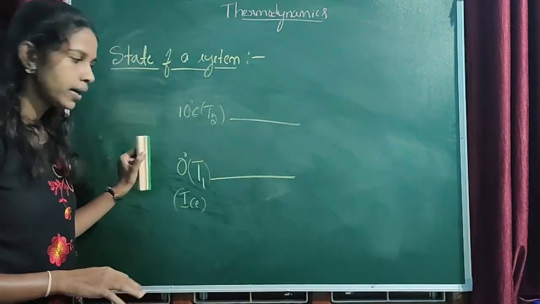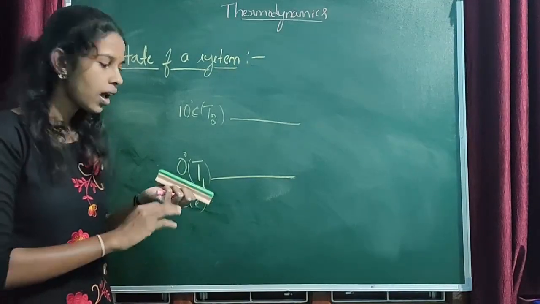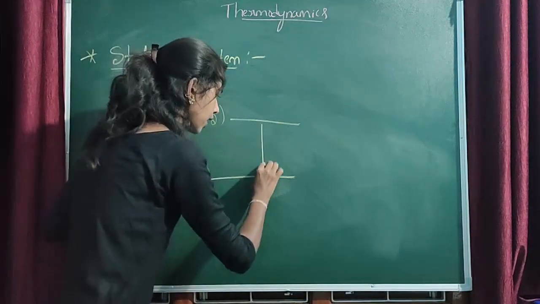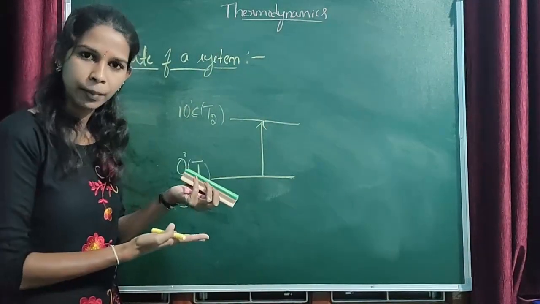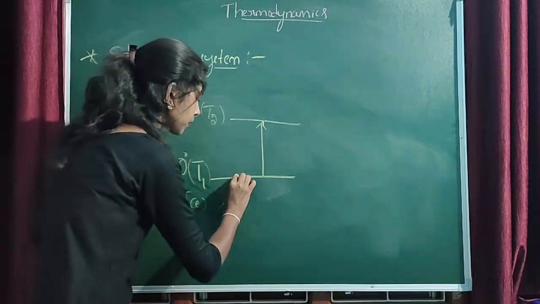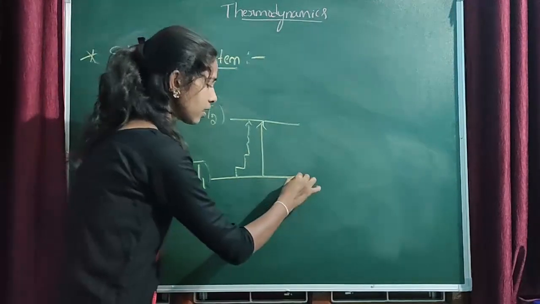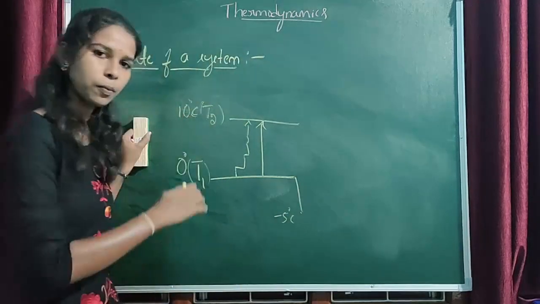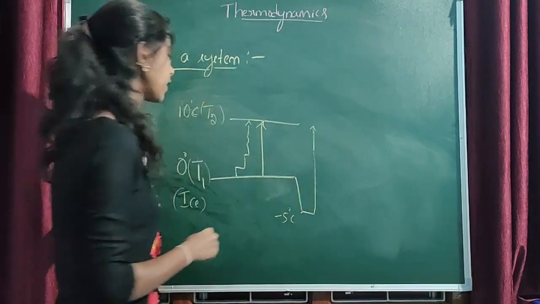Here, I may heat the ice vigorously or I may heat this ice step by step, slowly. I can heat this ice fast, vigorously. That means I can provide more heat at a time, or I can provide a little bit of heat step by step. Or even I can reduce the temperature still lower, up to minus 5 degrees Celsius. Then again I will increase the temperature up to 10 degrees Celsius.